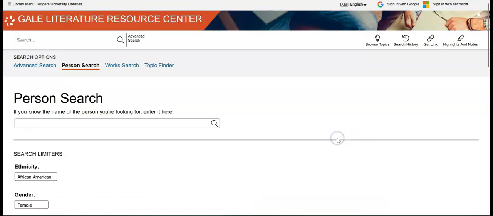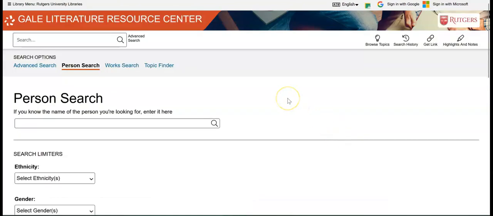So person search is really good for if you know an author or a writer you're looking for. You can just put the name down here and you can find a whole bunch of information on that author.